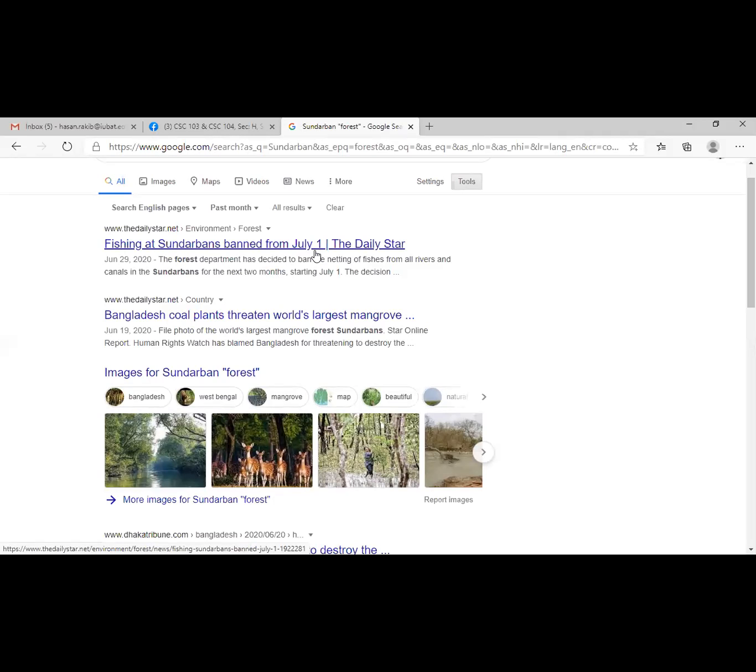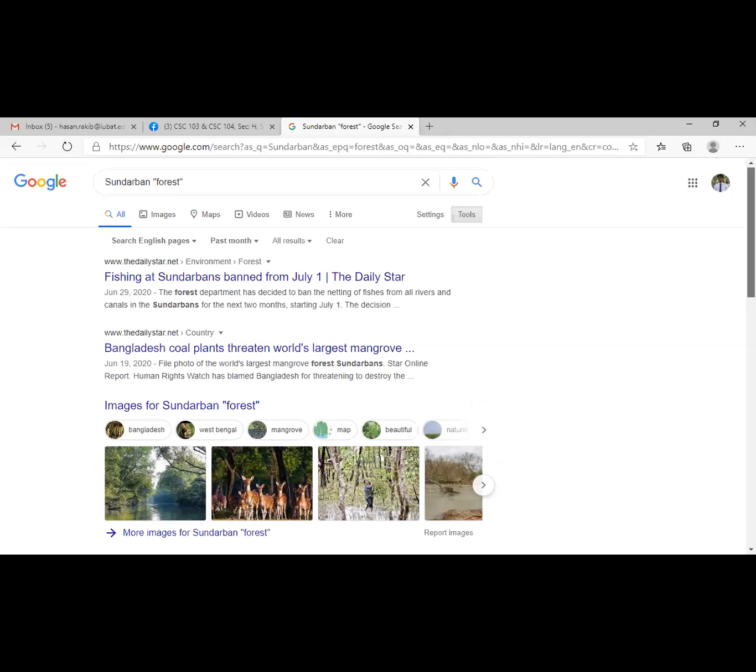So whatever information was uploaded within this past one month on the World Wide Web, they are basically showing us that information. This information was uploaded by the Daily Star. That means they are providing us Sundarban's information, but only the part available in Bangladesh, not in India, as we selected the country as Bangladesh.